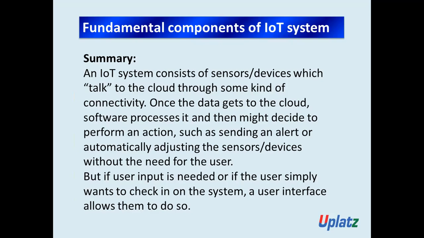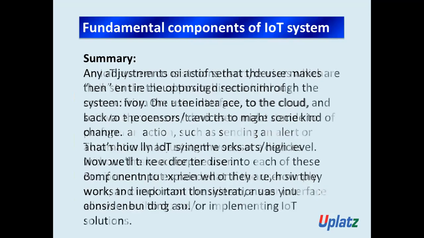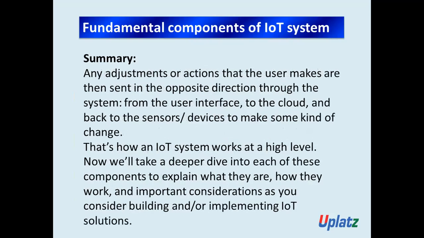But if user input is needed, or if the user simply wants to check in on the system, a user interface allows them to do so. Any adjustment or action that the user makes is then sent in the opposite direction through the system, from the user interface to the cloud and back to the sensors or devices, to make some kind of change. So that's how an IoT system works at a high level.